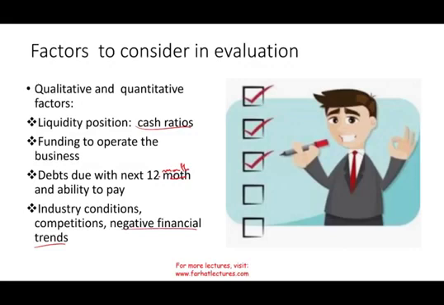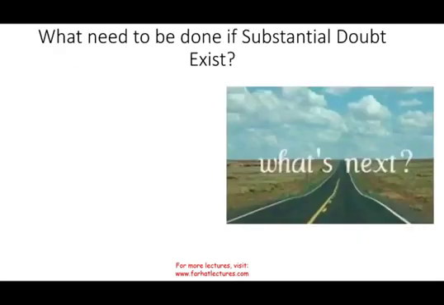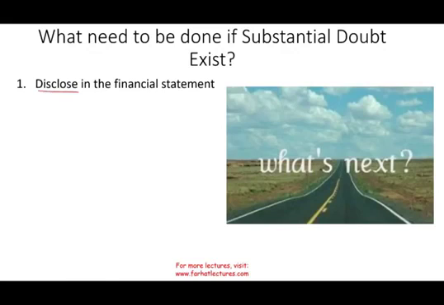Okay. So let's assume they did determine, yes, there is a going concern issue. There's a substantial doubt. Then what needs to be done? And this is the important thing. What needs to be done? At least you have to disclose in the financial statements. And simply put, this is the crux of the story. You have to disclose. You have to tell us what's going on.